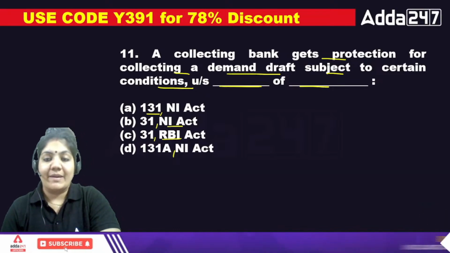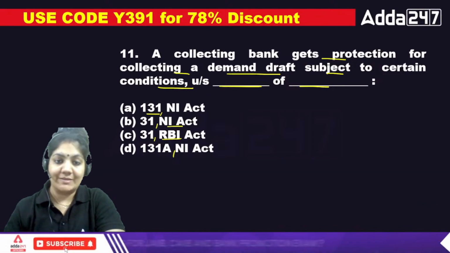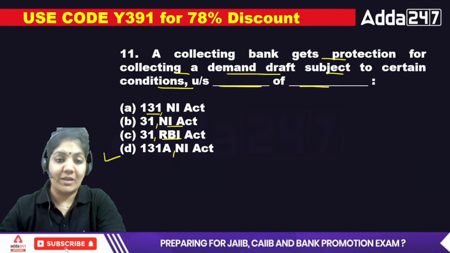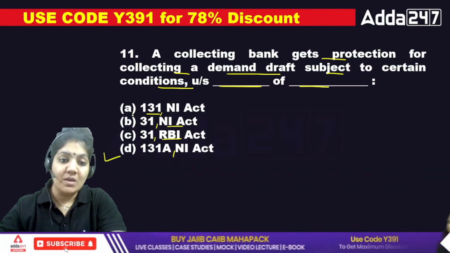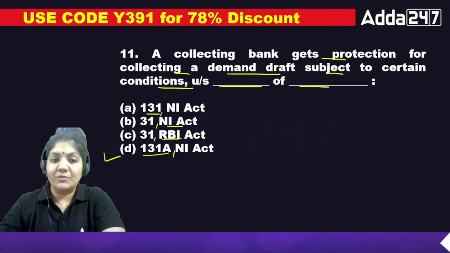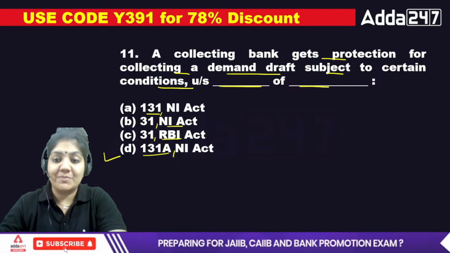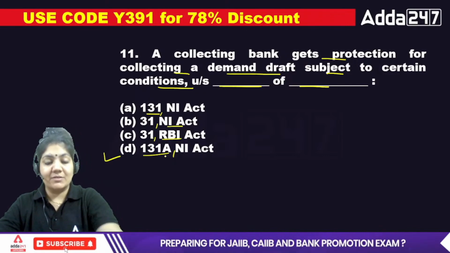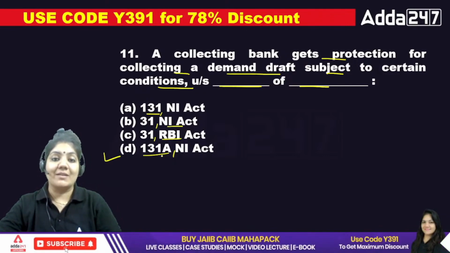A collecting bank gets the protection of this one. The exact answer is section 131A of the Negotiable Instruments Act. Okay, so D is the right answer. These are section-based questions, so you have to learn at least some section-based questions also, whatever we have done in the paid batch and this one.